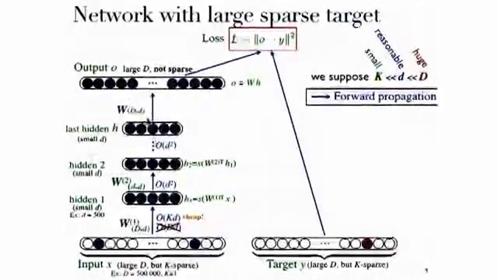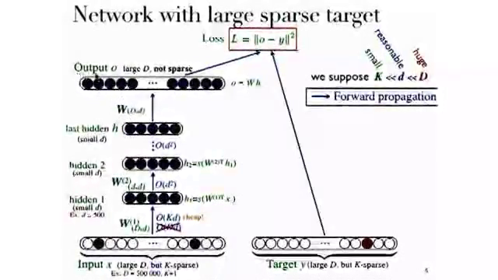And now we're getting to our output layer matrix. Again, it's a big D times small d matrix. We want to go from a small d dimensional layer to a big D dimensional output. But here, there's no reason for this to be sparse, and even if it was, this wouldn't help us much, because really the big dimension here is this big D dimension. So we're going to have to multiply with all the elements in that matrix. So that's an O of big D, small d, prohibitively expensive operation in many cases.